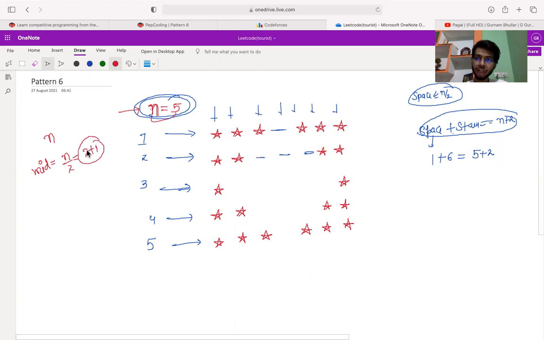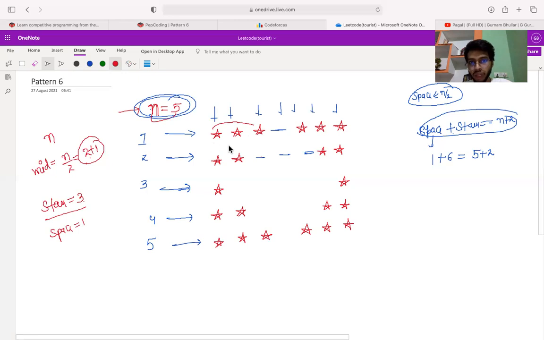So the star value must start from 2 plus 1, which equals 3. So I need to print first 3 stars, and after that a space. So my space value will start from 1 and my star value will start from 3.